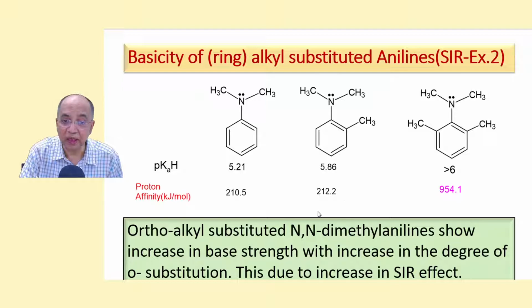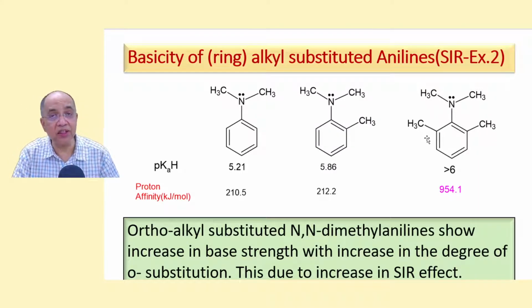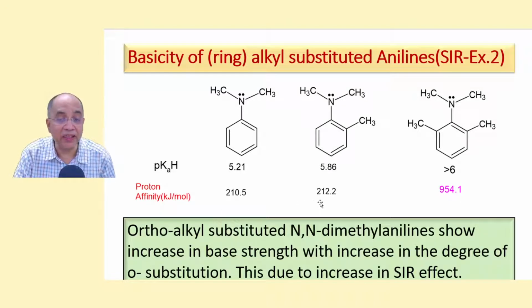While the increase in base strength is nominal here, but here see the increase in base strength. If there are two ortho groups, the SIR effect is so profound, the planarity is destroyed to such a great extent that the lone pair is highly available. So its proton affinity value is 951.1 kilojoules per mole as against 212.2 for 2-methyl N,N-dimethyl aniline.